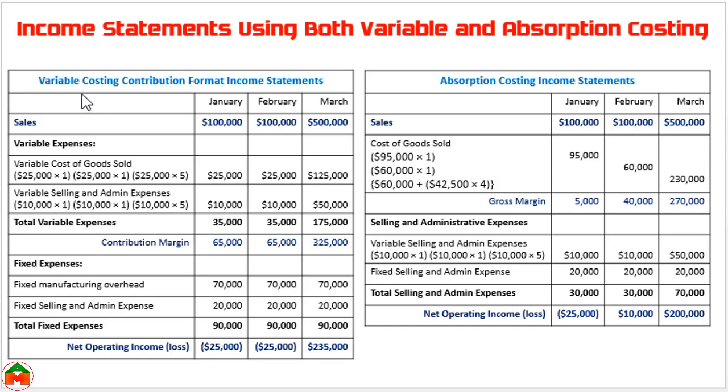We are already aware that in the contribution format income statement we calculate the contribution margin by deducting the variable expenses from the sales. This same concept will be used here. In calculating the contribution margin, we deduct the variable expense from sales. Here we can see sales 100,000, 100,000 and 500,000.